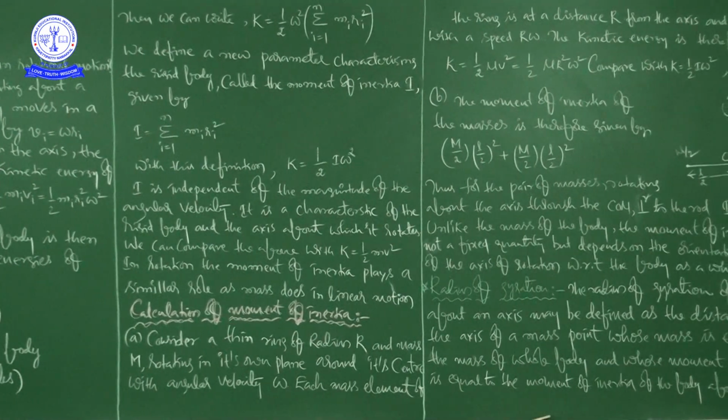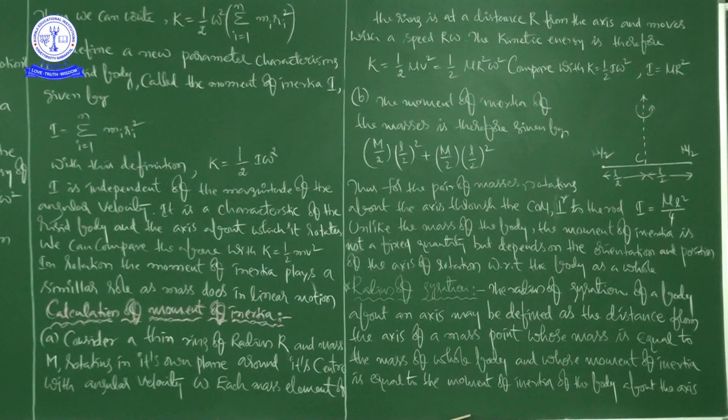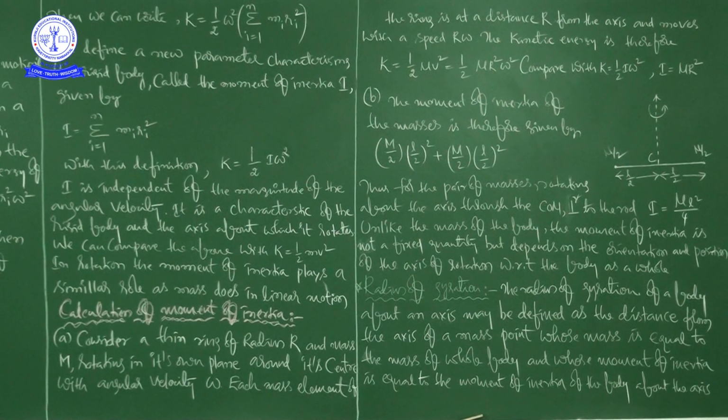It is a characteristic of the rigid body and the axis about which it rotates. So in these two lines, he is talking about the dependency and independency of moment of inertia on other factors.